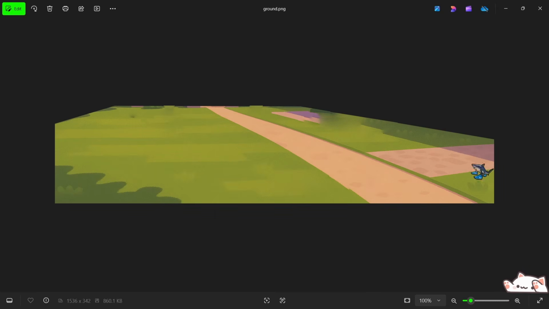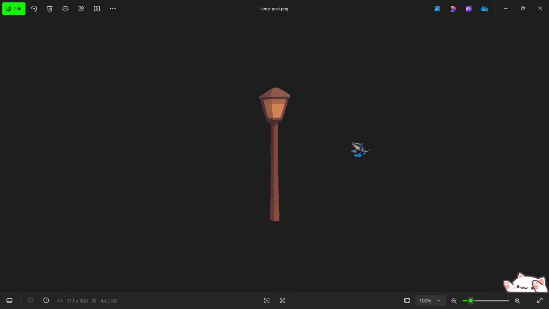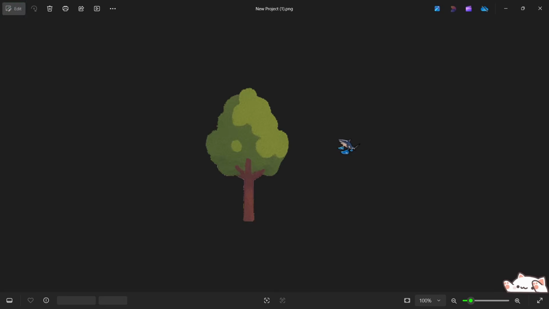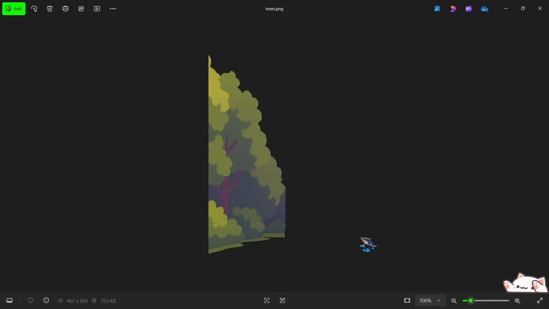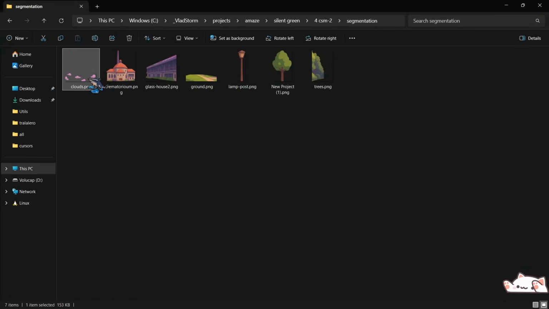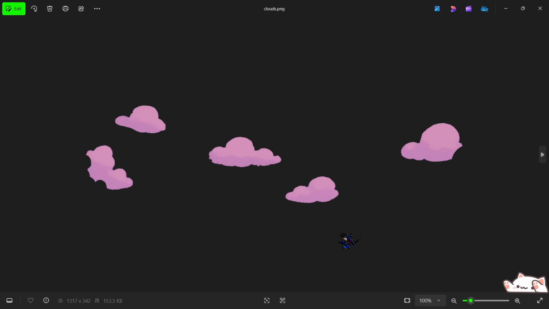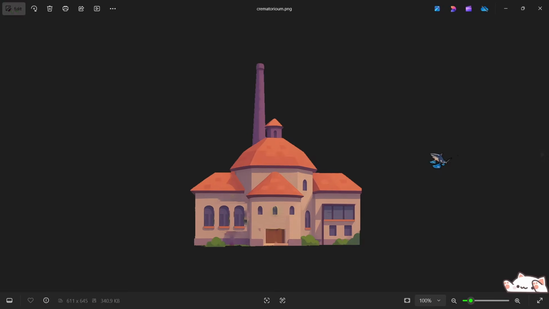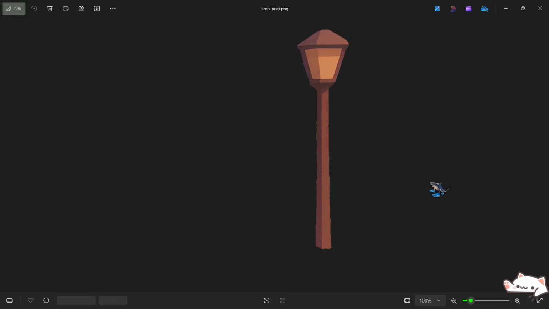Here is the same. This is a lawn, but I wanted to have a clean lawn, but there was a tree here which I also closed with Photoshop content aware fill. Lamppost, tree, side forest.